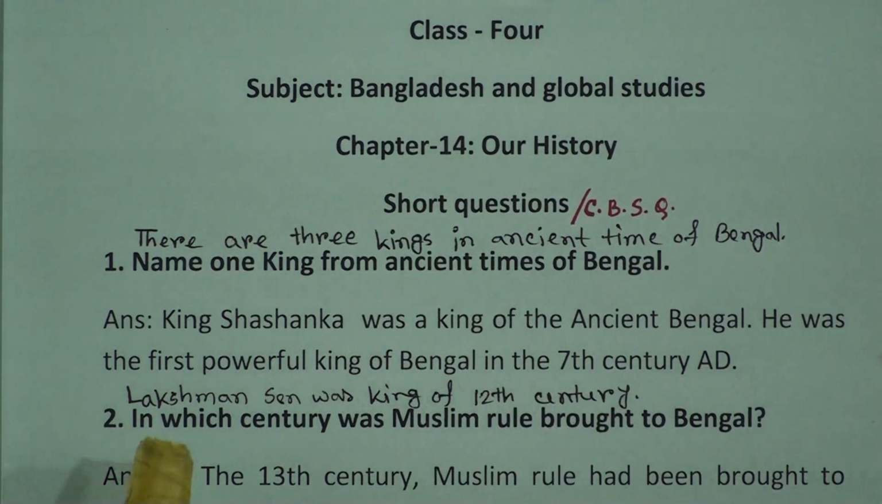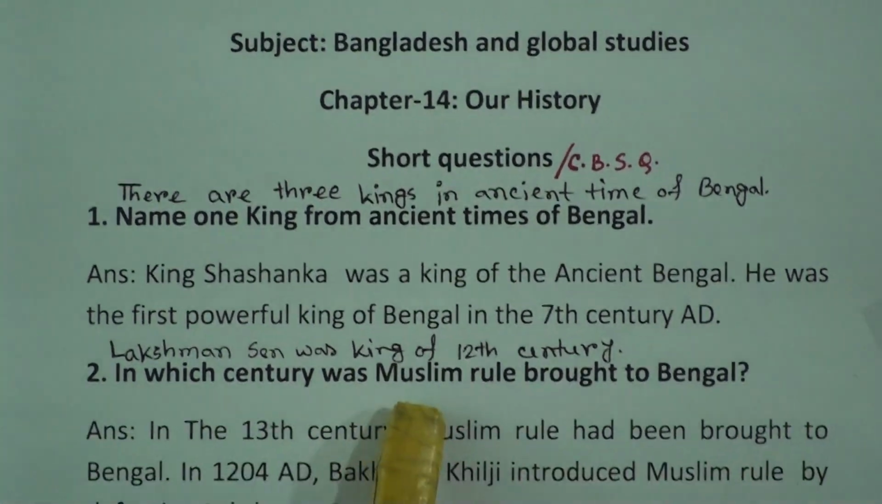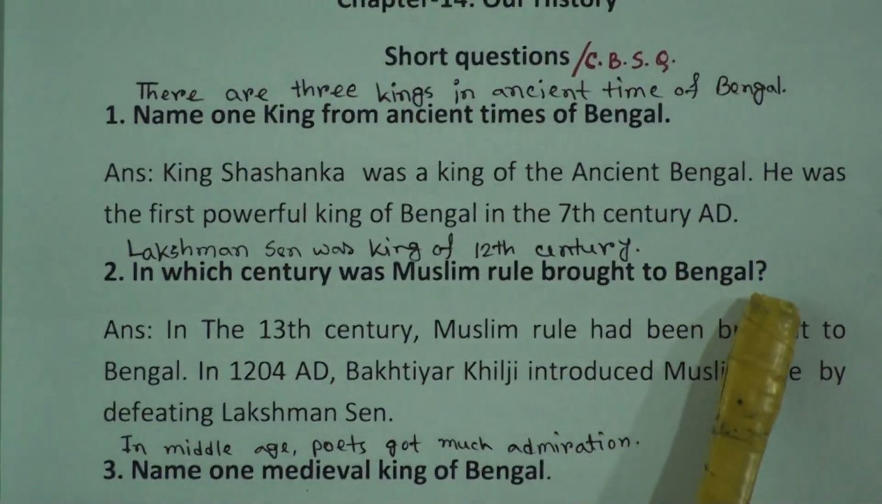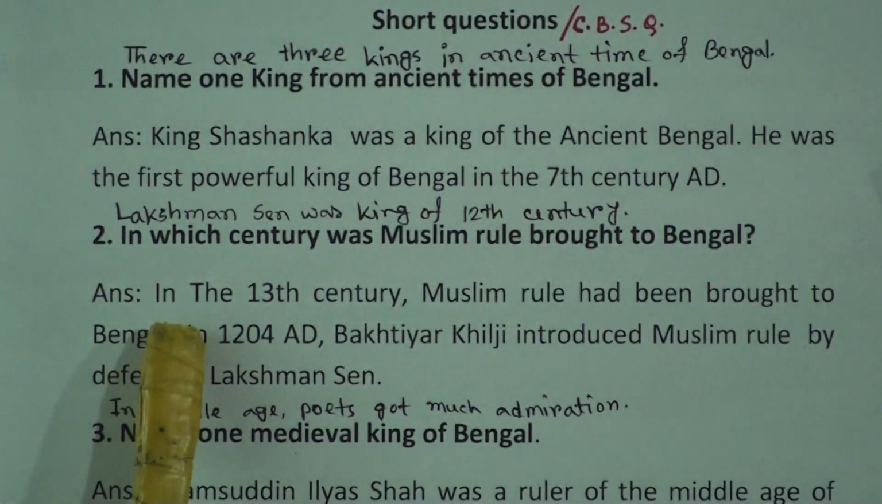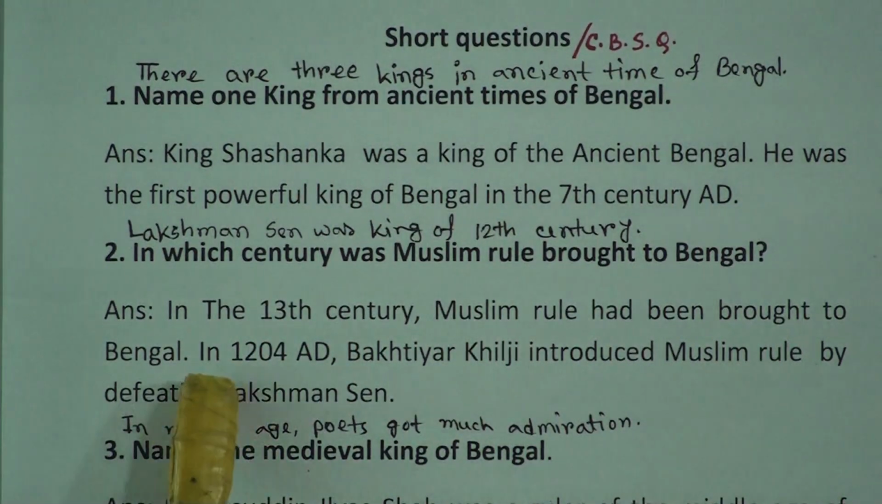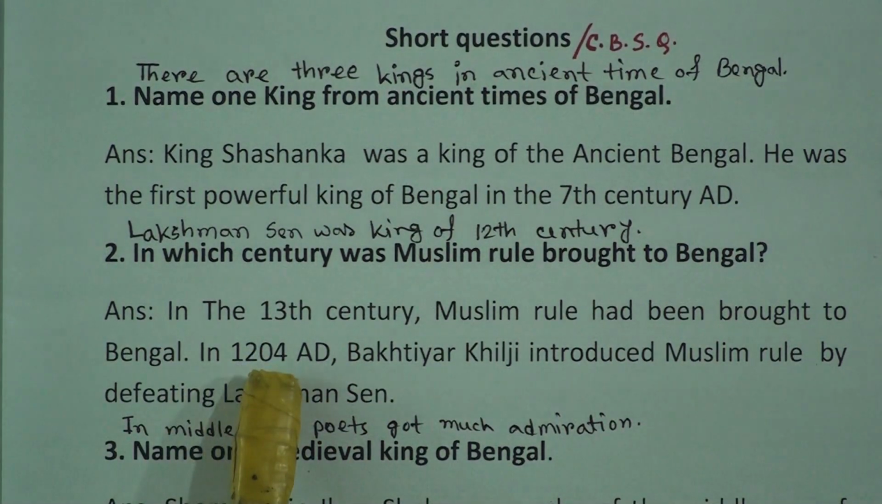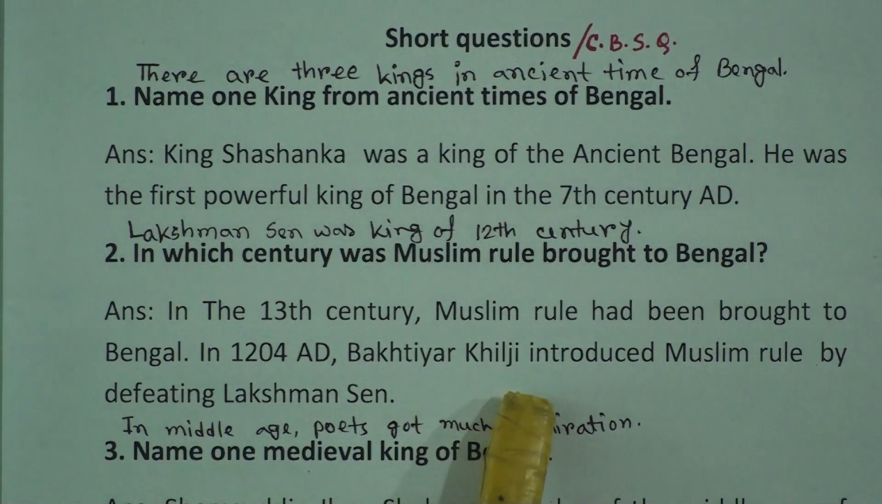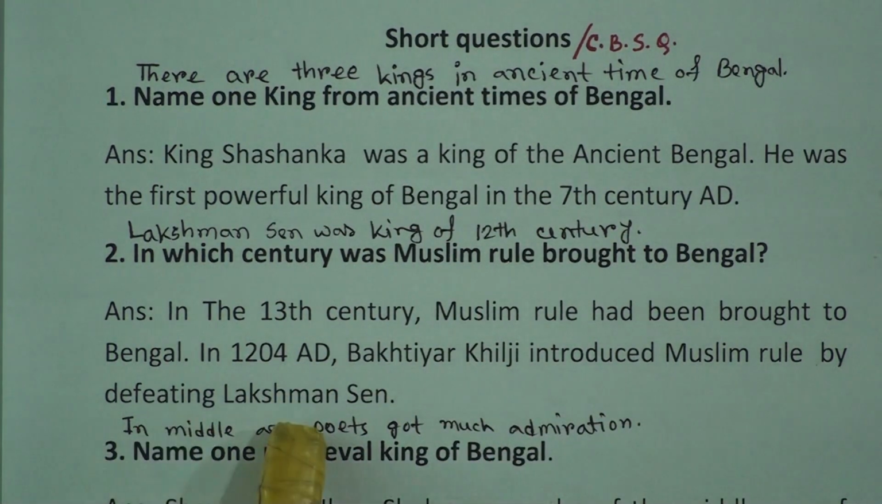And the second one is Lakshman Sen was king of 12th century. In which century was Muslim rule brought to Bengal? So the answer is in the 13th century Muslim rule had been brought to Bengal. In 1204 AD, Bakhtiar Khilji introduced Muslim rule by defeating Lakshman Sen. So in that period Bakhtiar Khilji introduced Muslim rule by defeating Lakshman Sen.